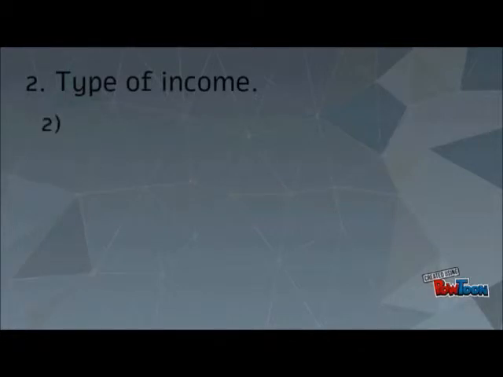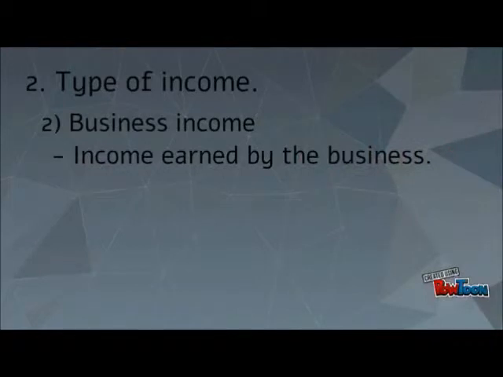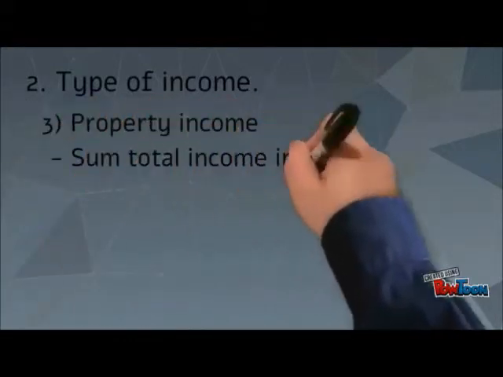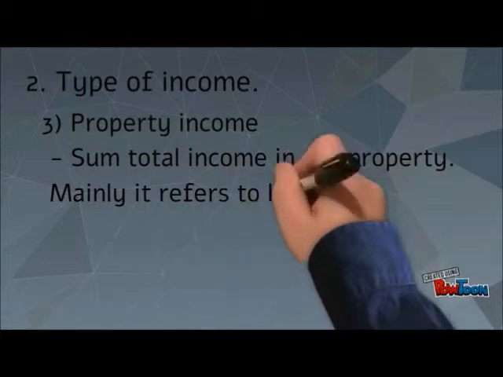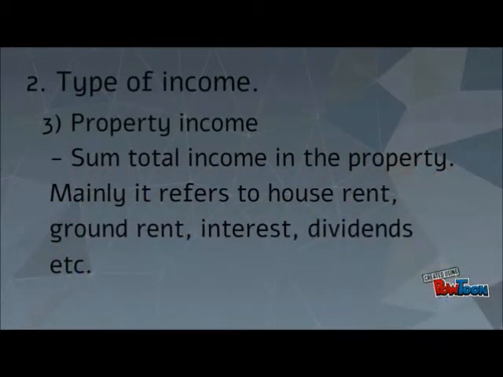And next, business income. Business income is income earned by running a business. The majority of people often start one after retirement. Some people have done it since they were young, but not like in old age. Finally, property income. Property income is the total income from property. Mainly it refers to house rent, ground rent, interest, dividends, and so on.